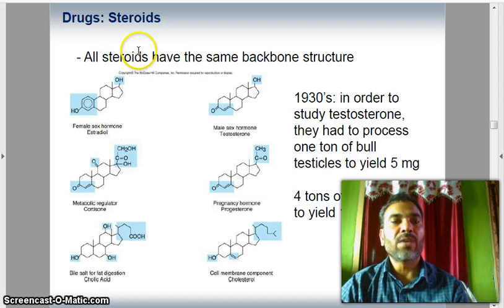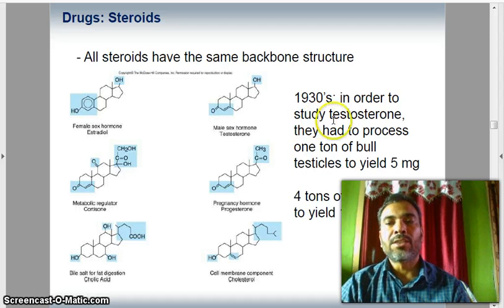So drug steroids. All steroids have the same backbone structure. You see the 6-member, 6-member, 6-member, 5-member rings. All steroids have the same skeleton. In 1930, in order to study testosterone, they had to process 1 ton of bull testicles to yield 5 milligrams, and 4 tons of pig ovaries to yield 12 grams.